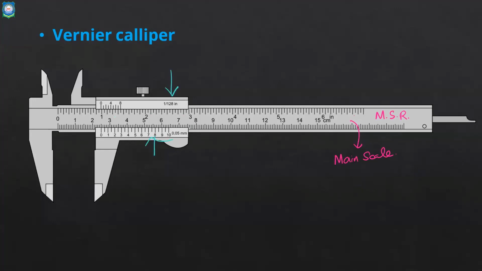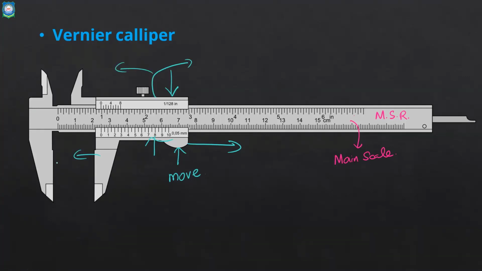Imagine this is the second scale. As this is a static image, I cannot show you there, but you can look up vernier calipers after the class. You can find a number of videos related to vernier caliper, and you will see that this scale is actually movable. You can move it either here or towards that. So this is a movable scale, and one is a stationary scale. This main scale is stationary, but this scale is movable. You can move it depending on whatever you place here.